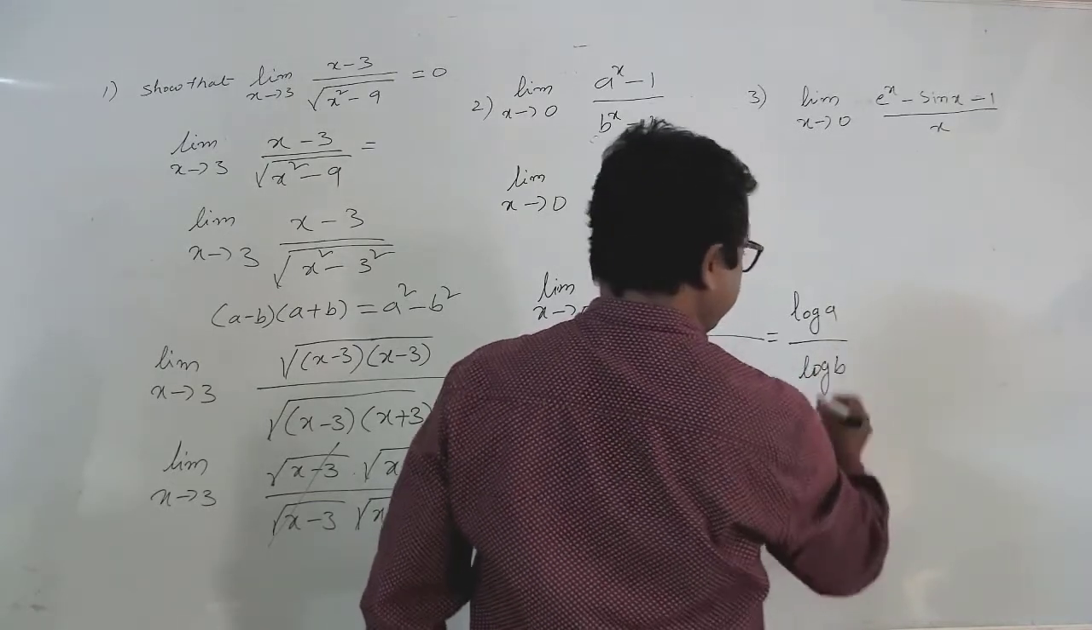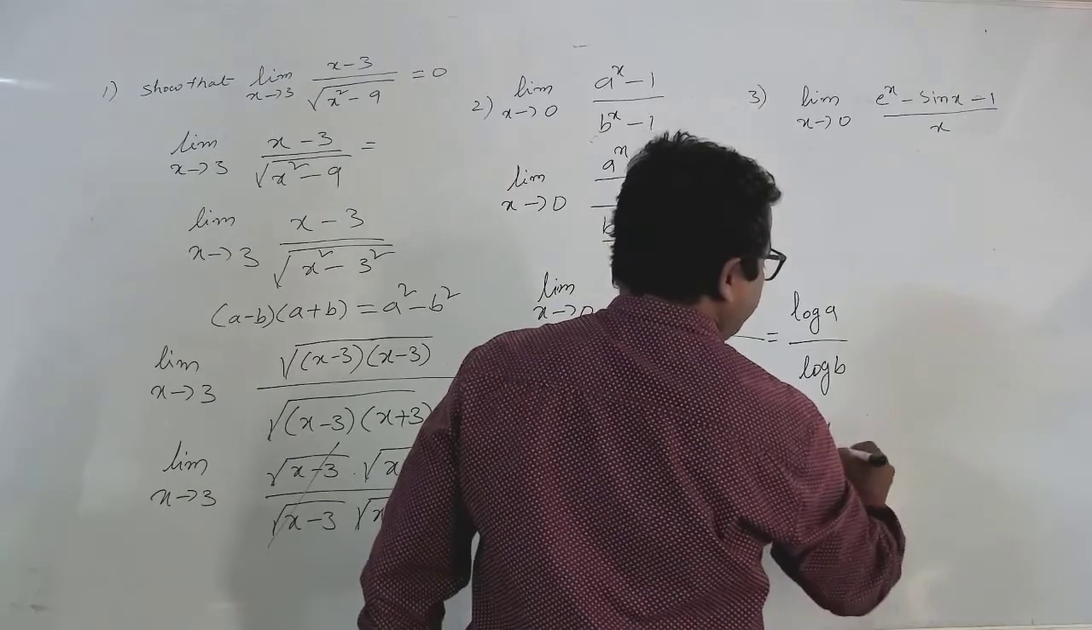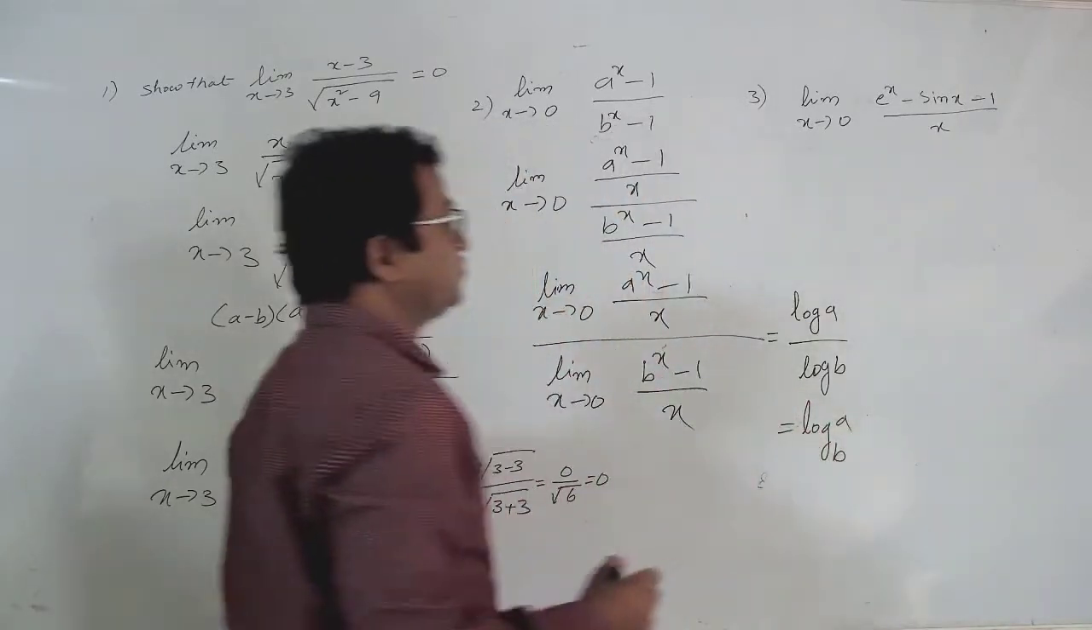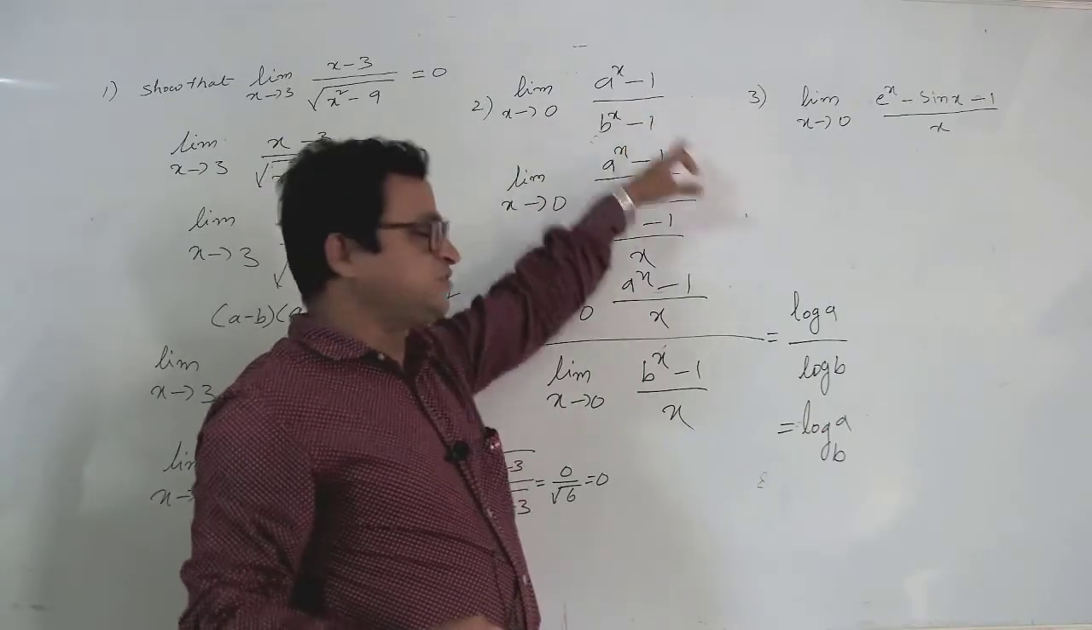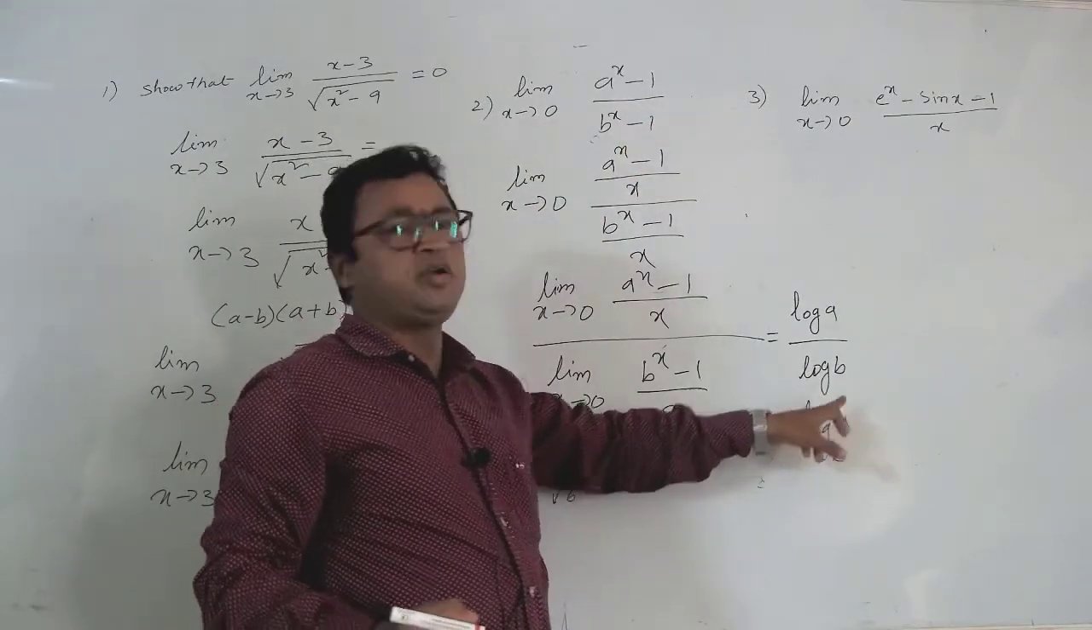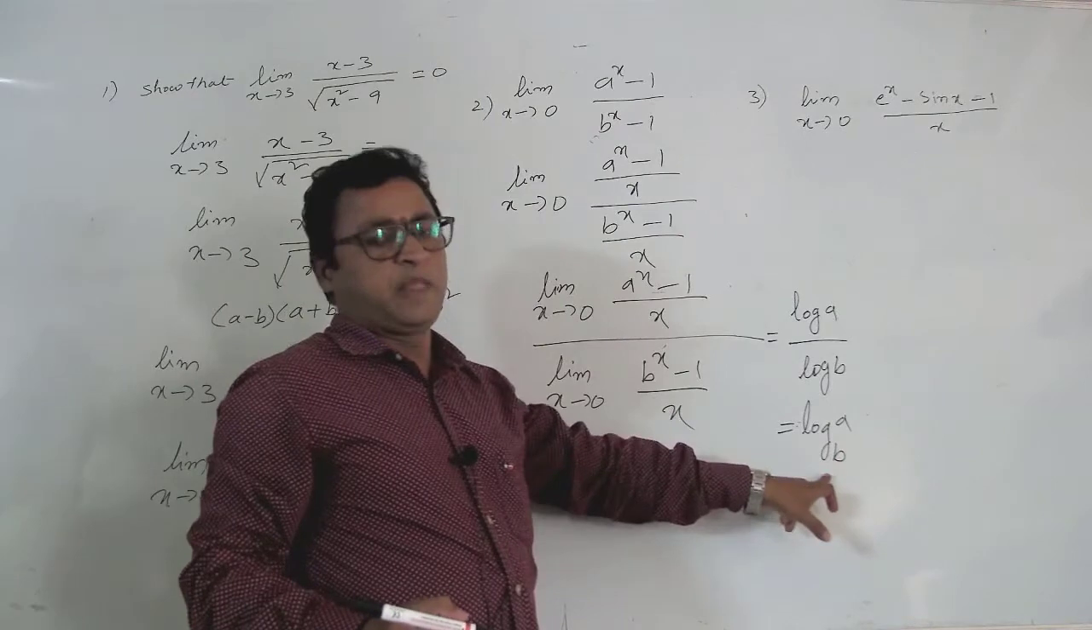So similarly we can write, how? Log a base b, that is log base b power a, we can write. So limit x tends to 0, (a power x minus 1) by (b power x minus 1), that value is equal to log a base b.